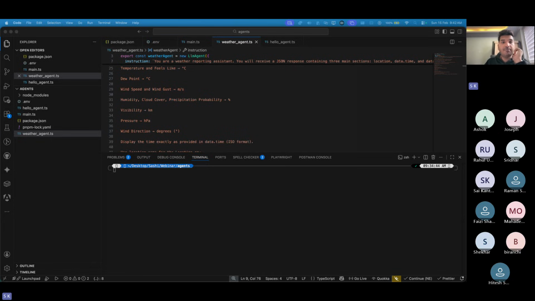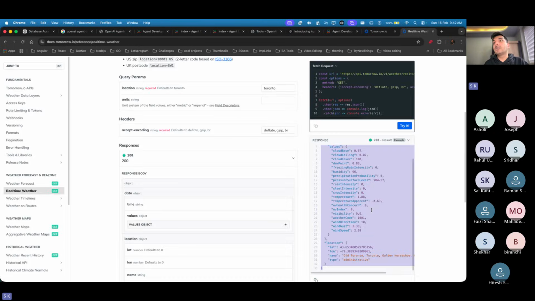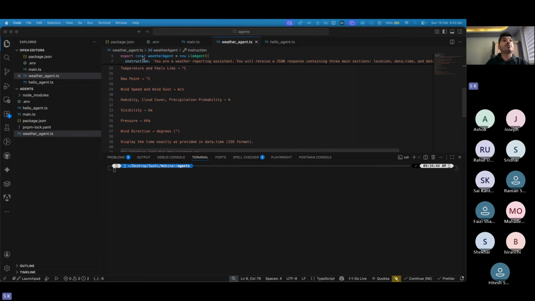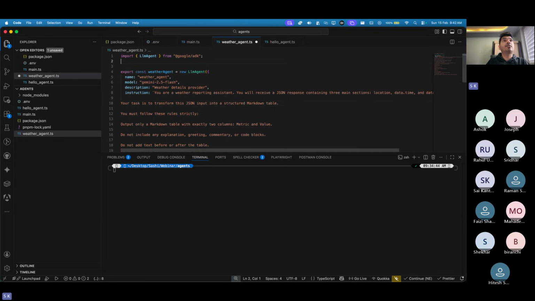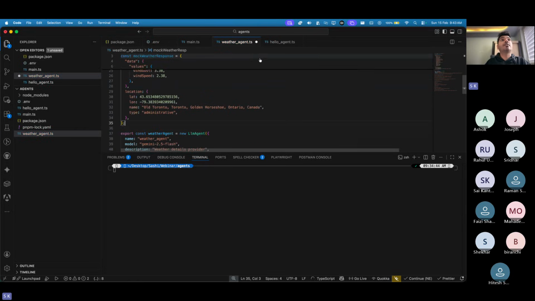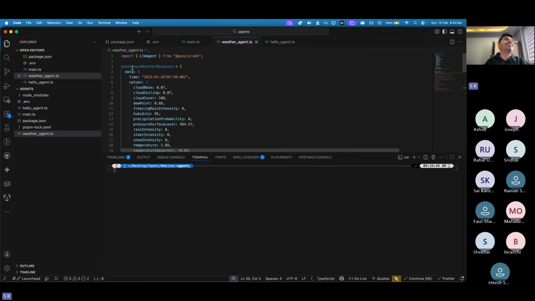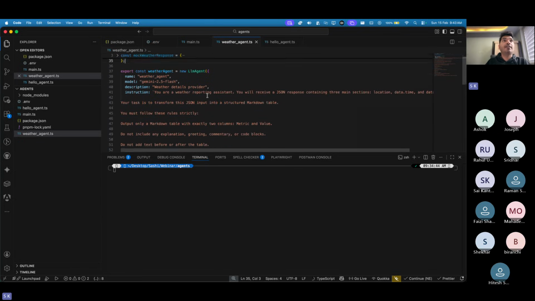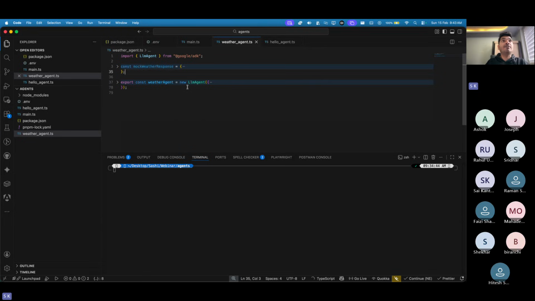So for example, now we know that we will get a response. If you remember, we had a JSON response from here. Let me copy this, and go back to Visual Studio Code, and here I'll say const mockWeatherResponse. Okay, we can save this, and here we have a mock weather response on the top, and here we have a weather agent. So we have an agent, we have a response. Suppose this is coming from an API.